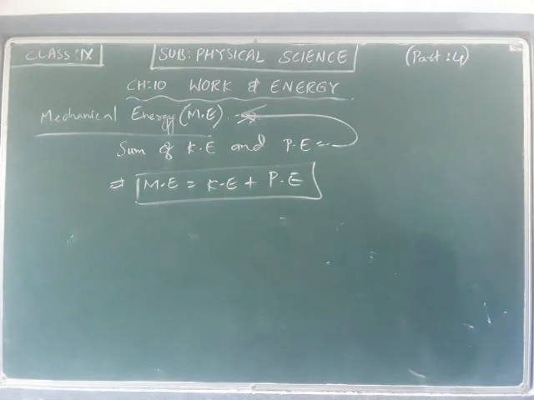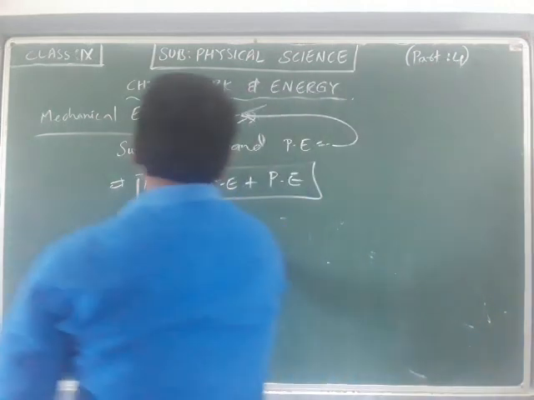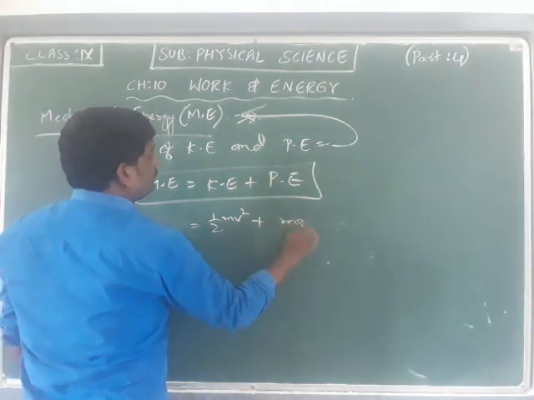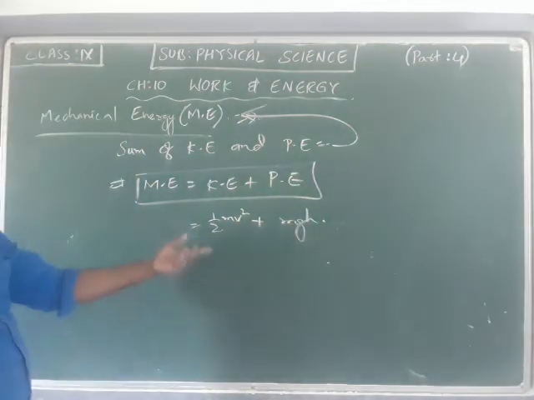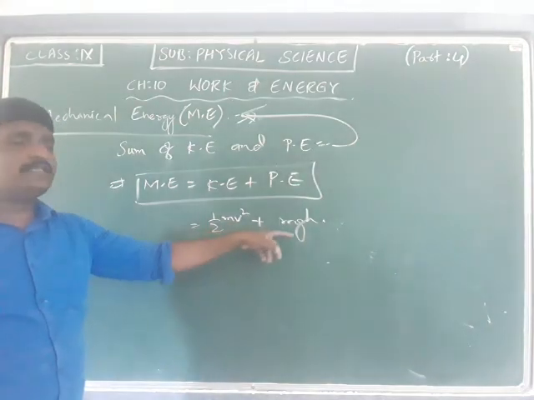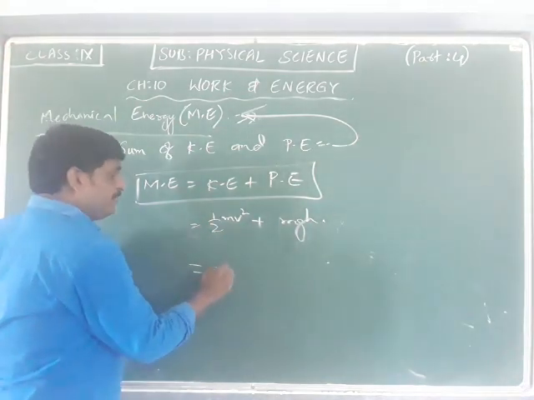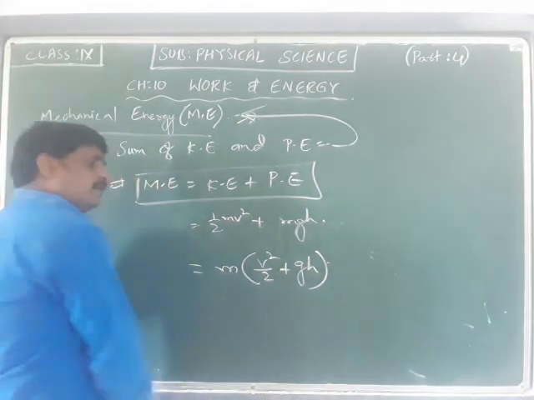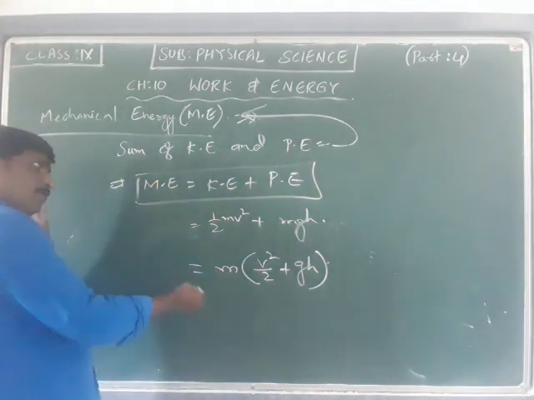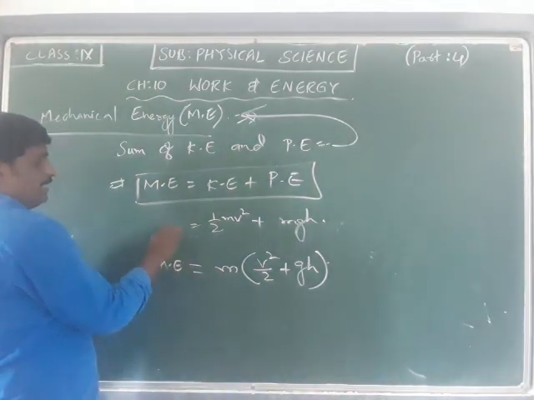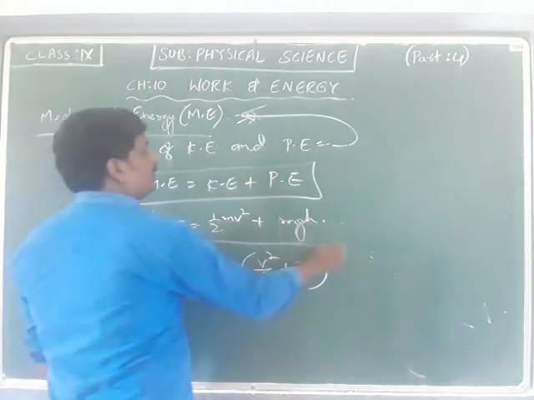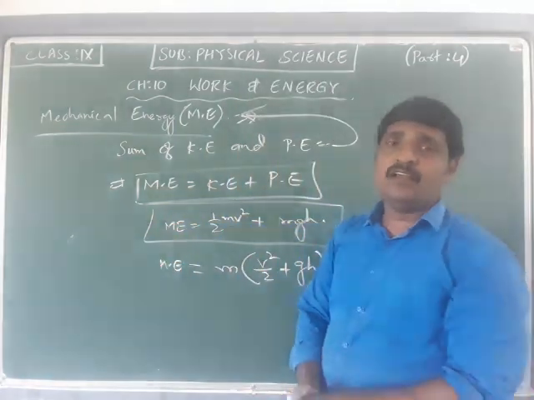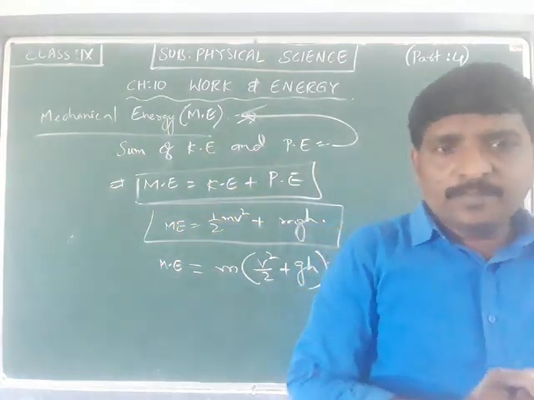If you want to write the mathematical expression for mechanical energy, we know that kinetic energy is half mv square and potential energy is equal to mgh. So mechanical energy is half mv square plus mgh. If you take m as common, it is m times v square by 2 plus gh, which is one more expression of mechanical energy. But in general we will take half mv square plus mgh as the mathematical expression for mechanical energy. Now I hope you understood.